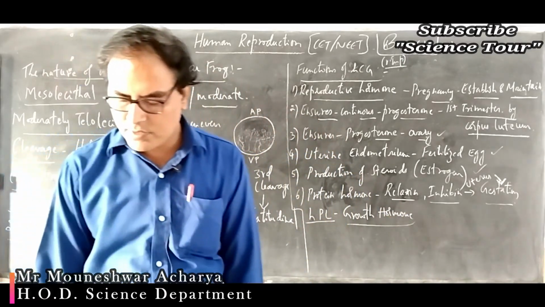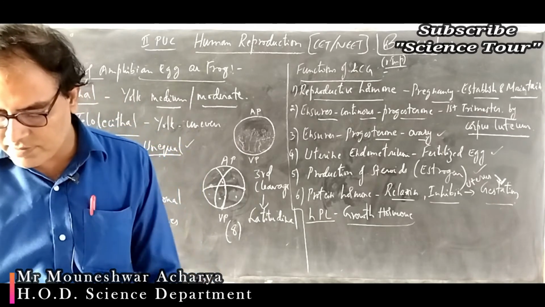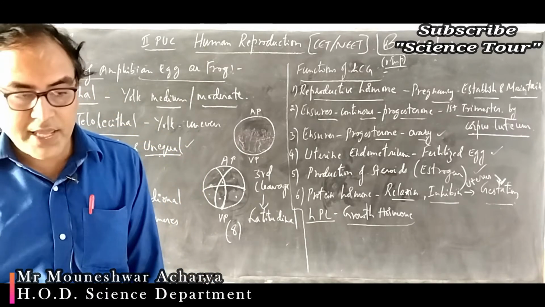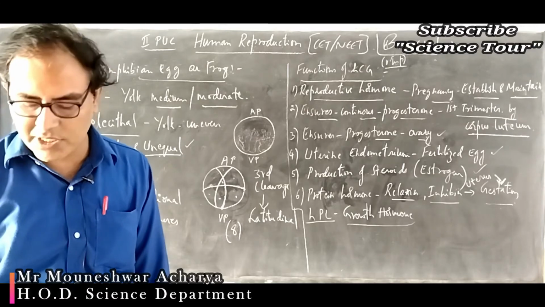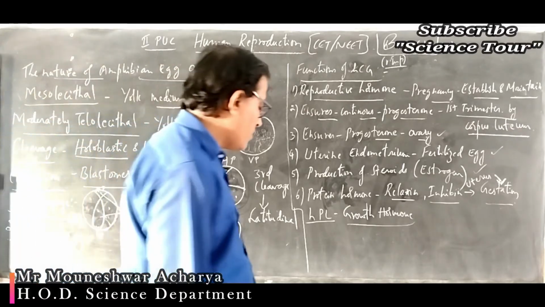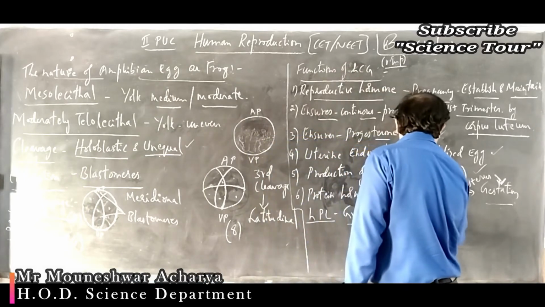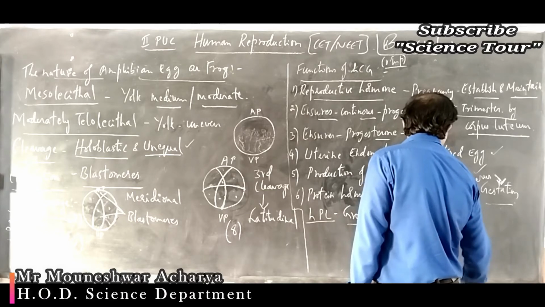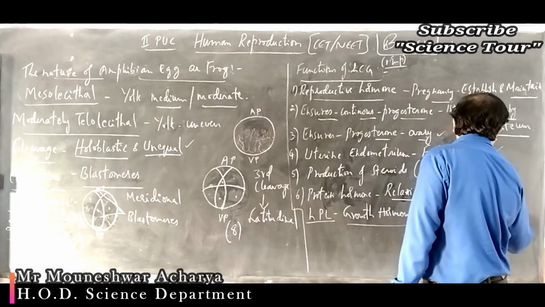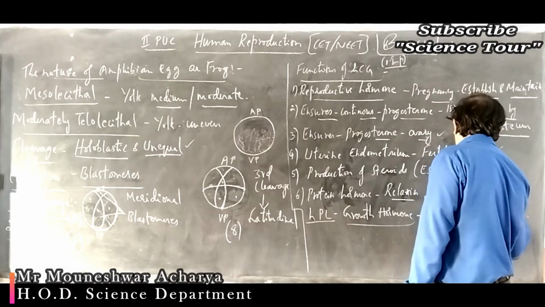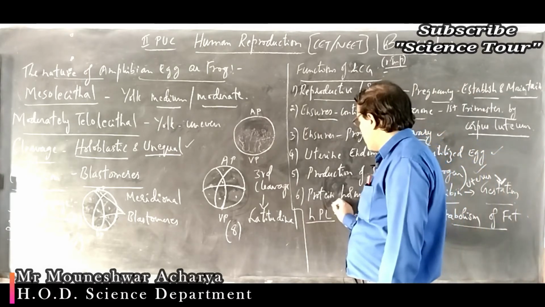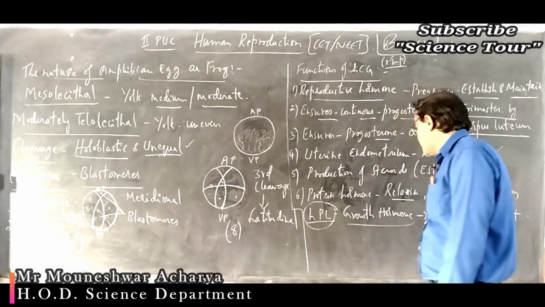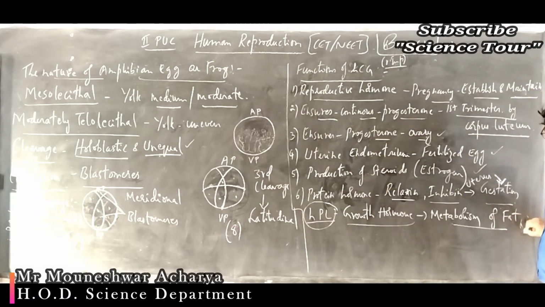It's a growth hormone that affects metabolism by breaking down fat in order to give nutrition to the developing embryo. They help for breakdown of fat and to give energy and nutrition to the developing embryo. That is the main function of human placental lactogen. Also an important question: the function of human placental lactogen.